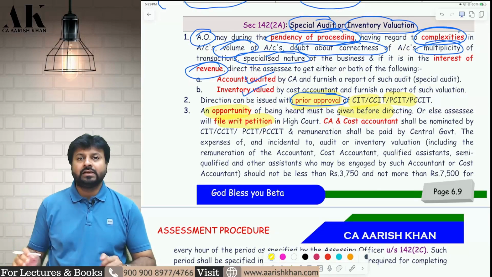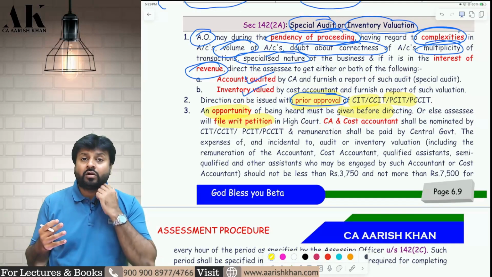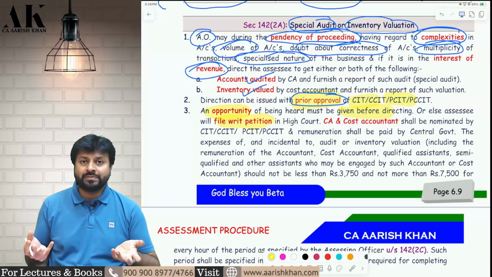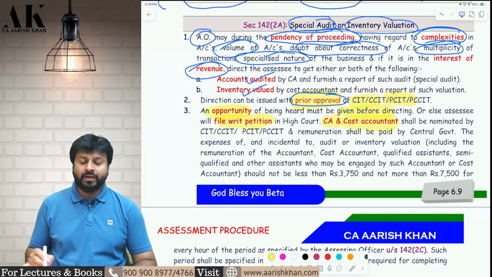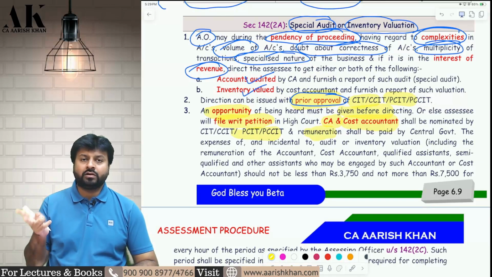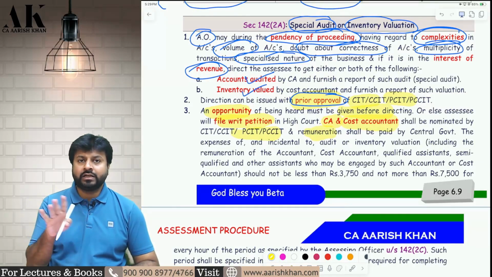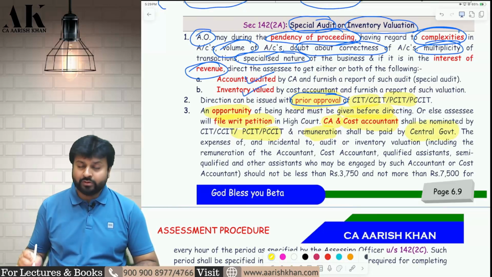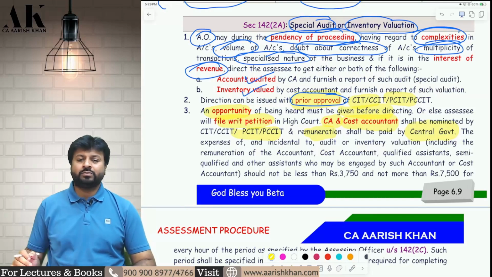Next. Sir, who will determine the cost of the audit and the cost of inventory valuation? Who will bear all those expenses? First of all, a CA or a cost accountant will be nominated by the commissioner. The CA will be doing the audit and the cost accountant will do the inventory valuation. Secondly, the remuneration and all other incidental expenses will be borne by the central government. The assessee is not going to bear those expenses. It is the government who has to bear them.